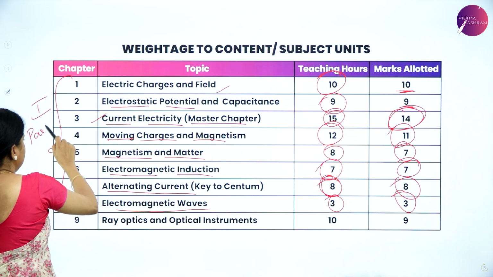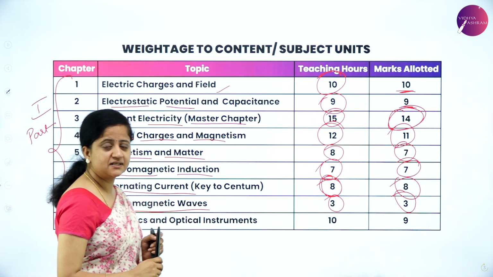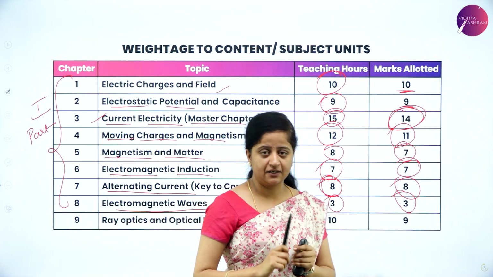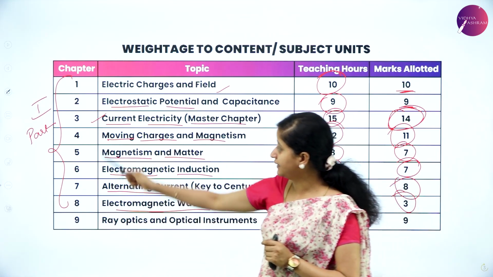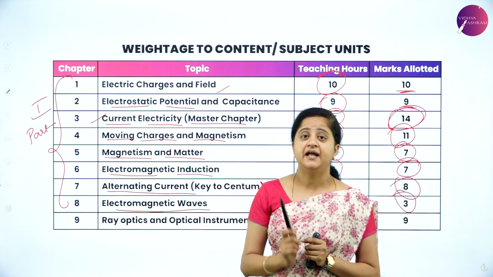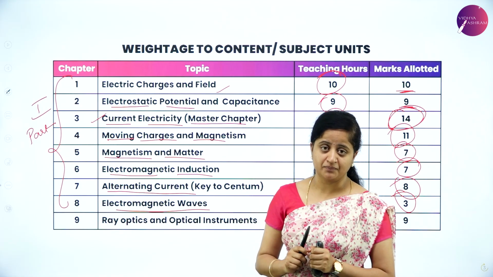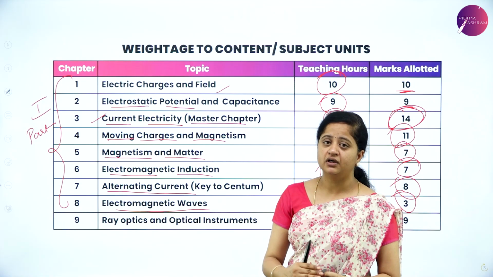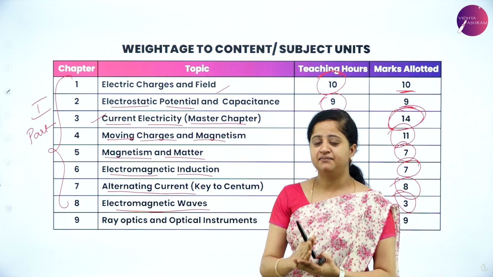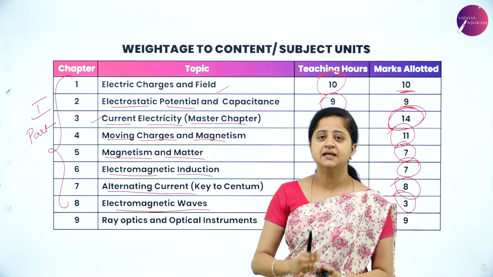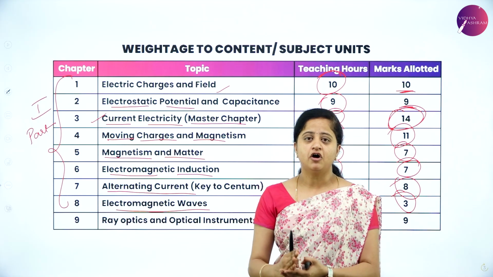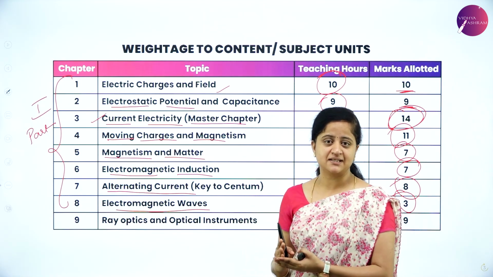As you all know, you have 2 parts or 2 textbooks in your second PUC physics. The first part contains these many chapters. 8 chapters are from the first part of the physics textbook. And now we are moving on to the second part. Its second part is also very easy. It basically deals with optics and the theory based chapters.